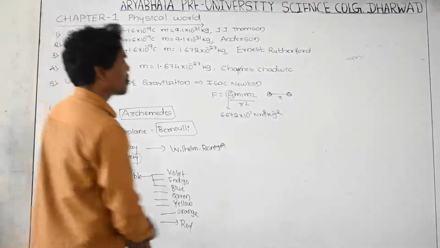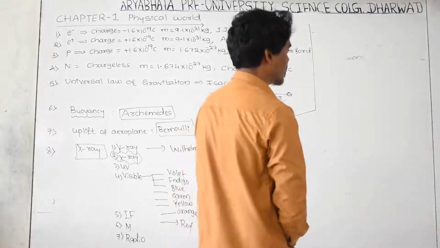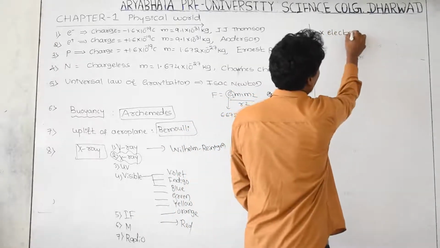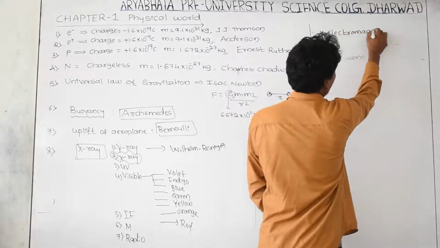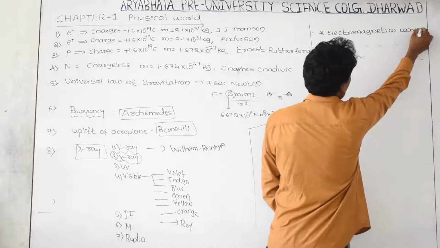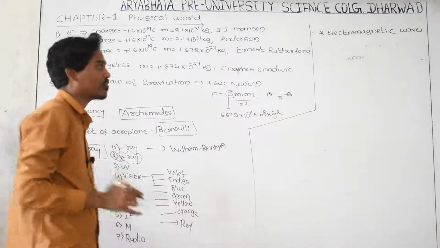And next let us go to some other concept, that is electromagnetic waves. What is the meaning of electromagnetic waves? All the waves that I have written here are electromagnetic waves.